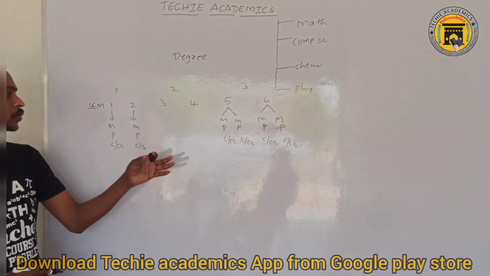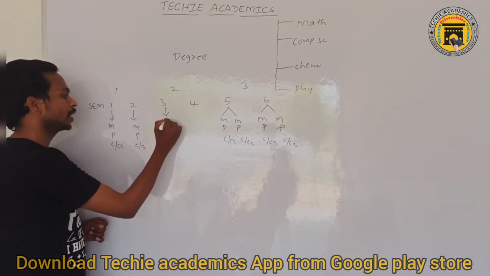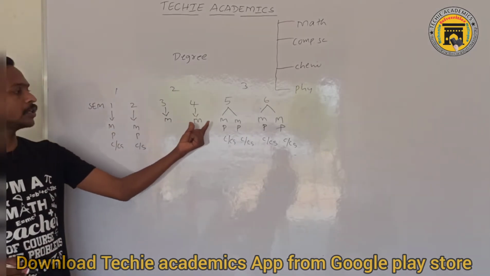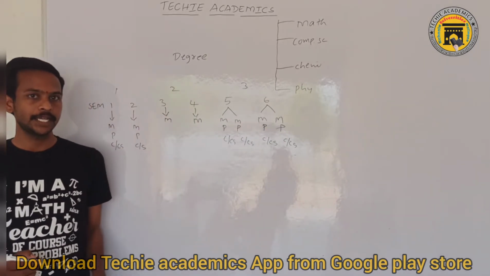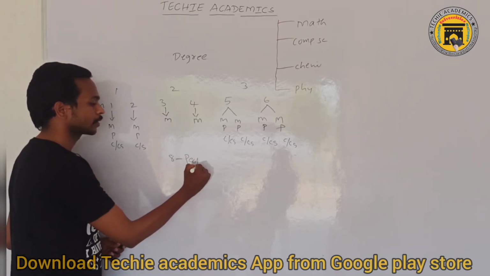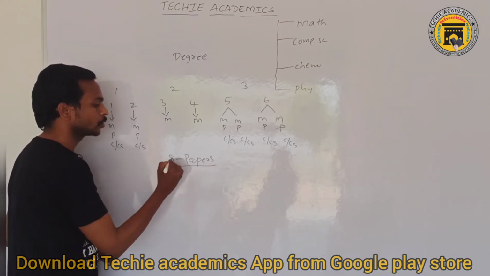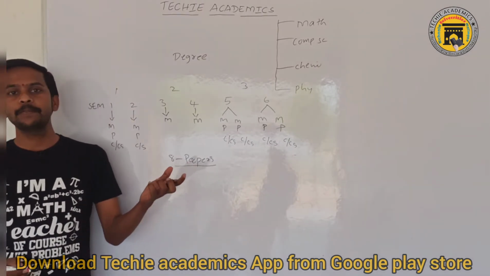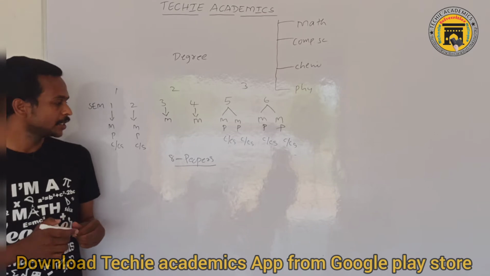If you observe all these parts, you will find a total of 8 maths papers in the 3-year degree.